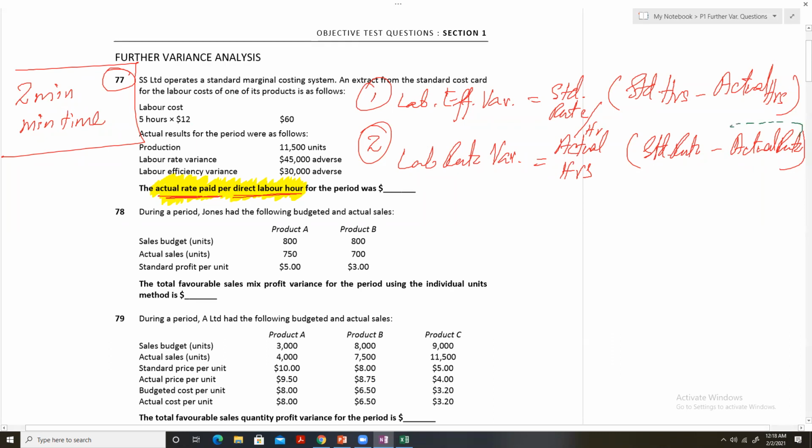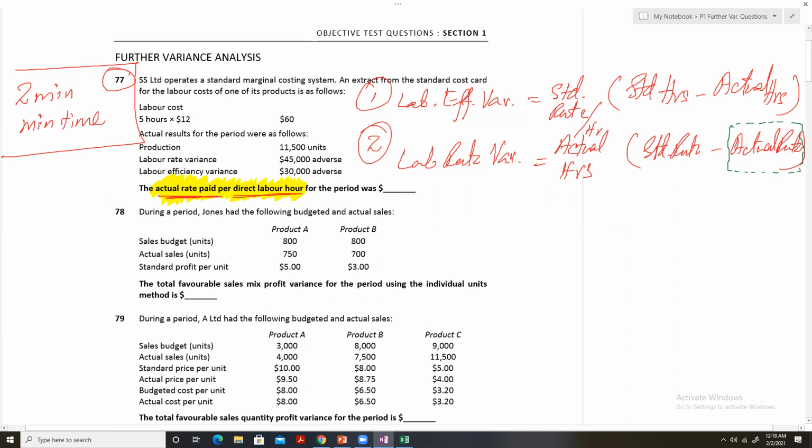In the formula for labor rate variance: standard rate minus actual rate, multiplied by actual hours, is equal to labor rate variance.